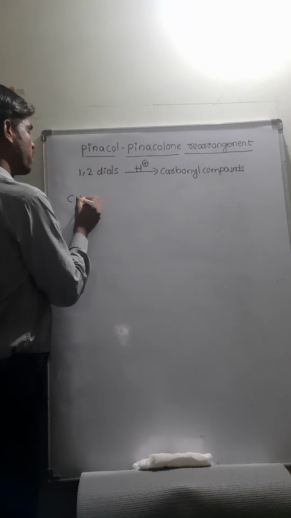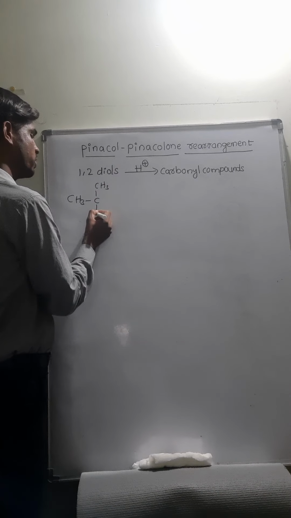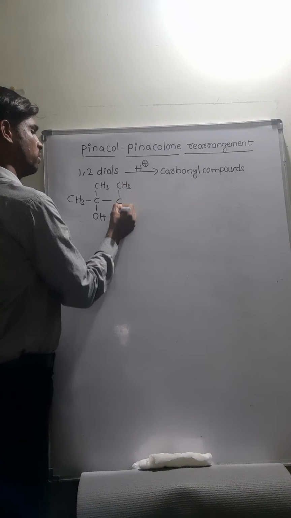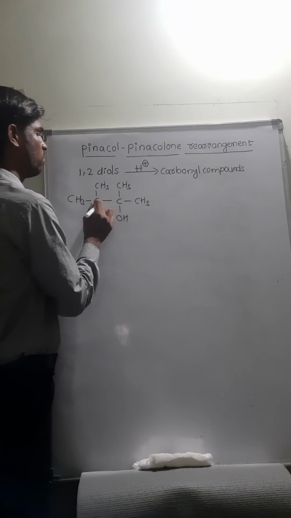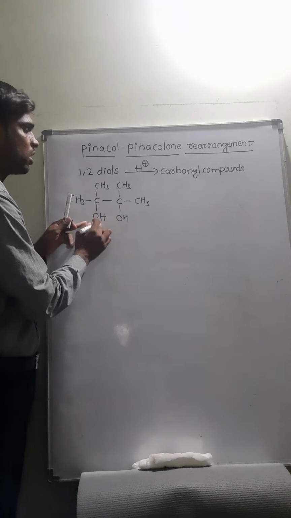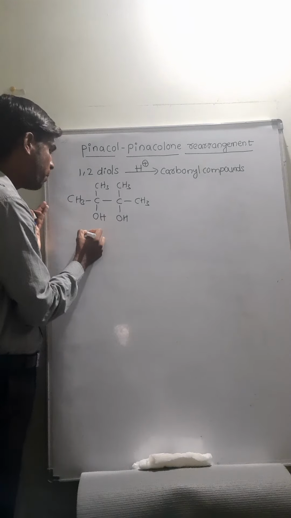I am taking one diol, CH3, OH, CH3, OH and CH3. On 1,2 adjacent carbons, 2 OH groups are there. So these compounds are called 1,2 diols. It is called Pinacol.